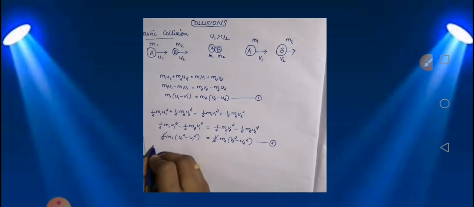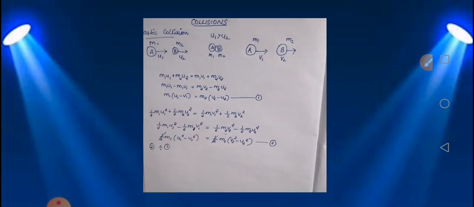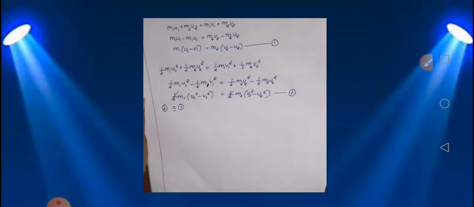Now we are going to divide equation number 2 by equation number 1. Equation 2 is m1(u1 square - v1 square) = m2(v2 square - u2 square), and equation 1 is m1(u1 - v1) = m2(v2 - u2).